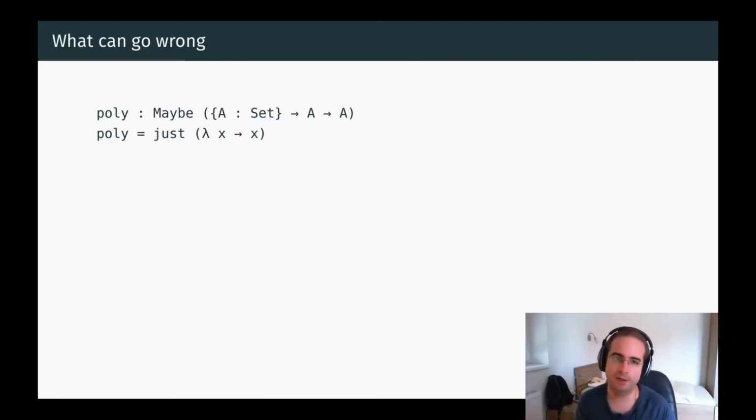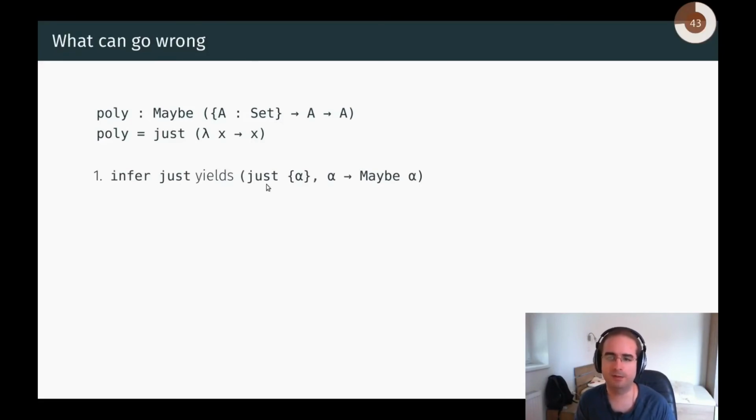Because we don't have a checking rule for just, we first infer a type for this expression, then unify the inferred type with the given annotation. The just constructor is polymorphic, so it has an implicit type argument, and we insert an application to a fresh meta variable. Next, we have to check the lambda x expression with the unknown alpha type. This is the key point of failure.